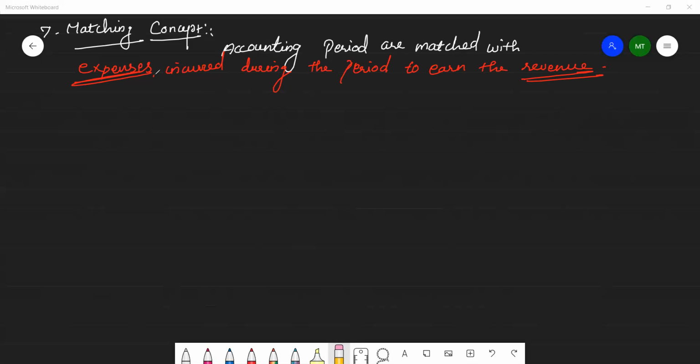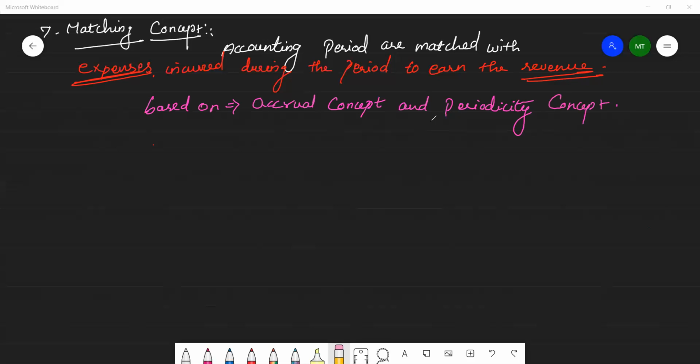So this concept is based on accrual concept and periodicity concept. These two concepts are the base for it.